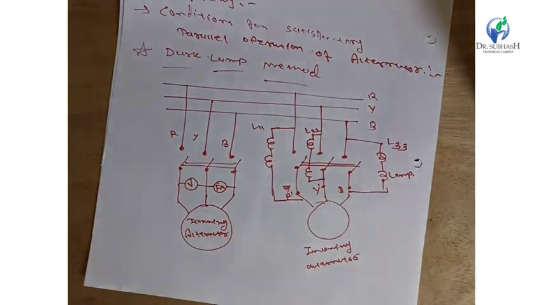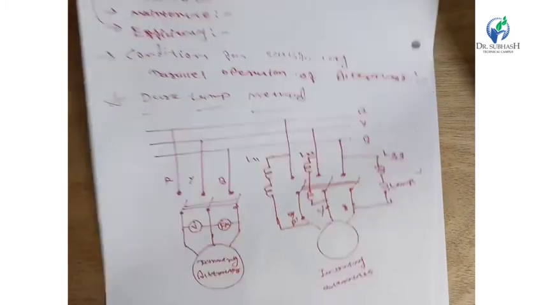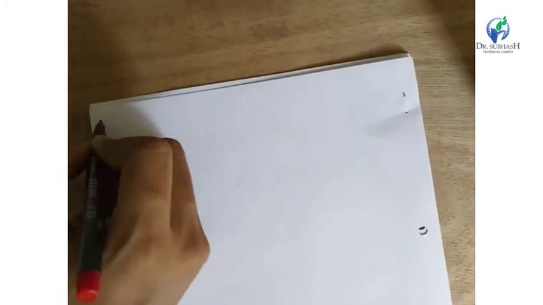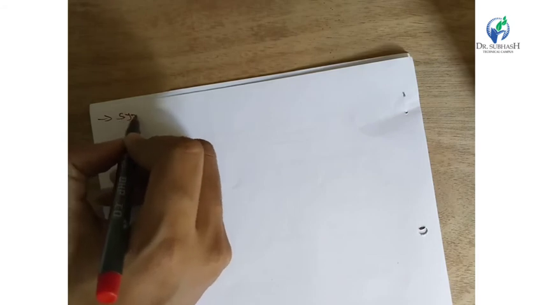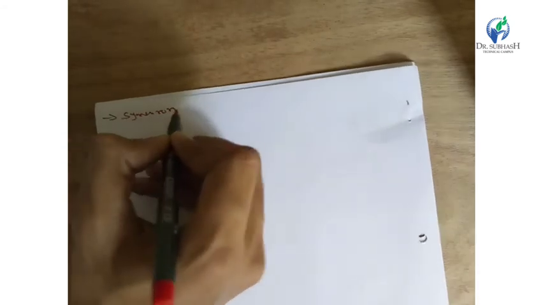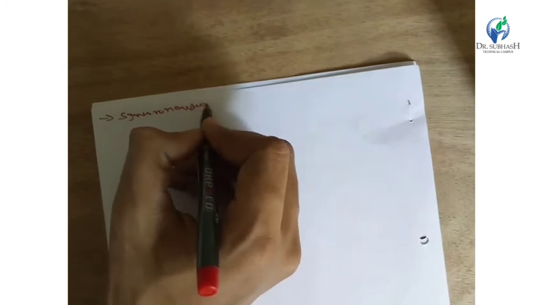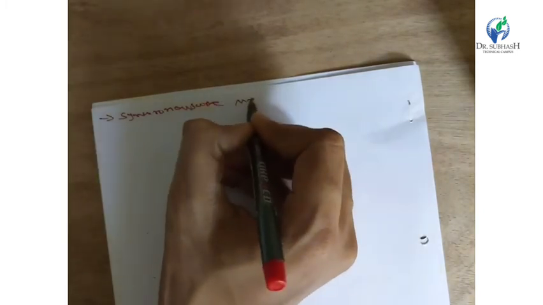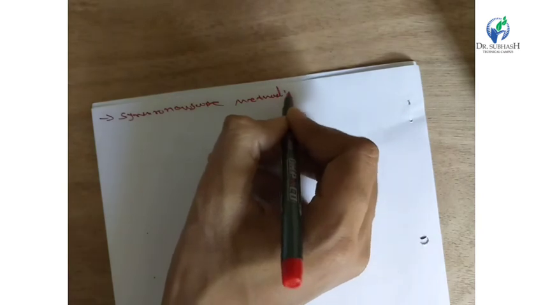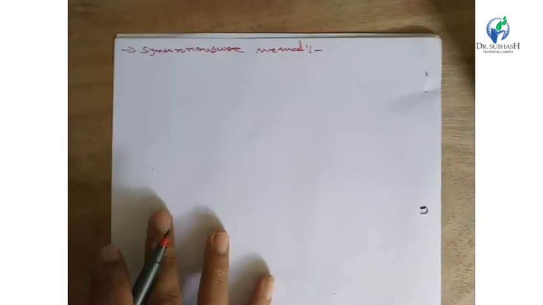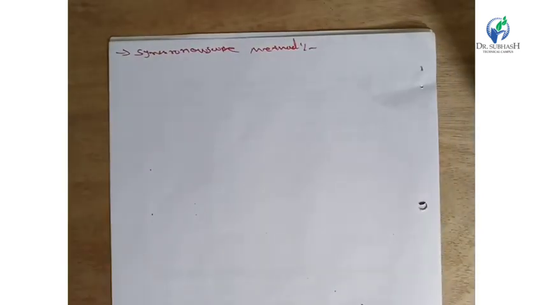Now we discuss the next method, the synchronoscope method. In the previous method, it is difficult to know whether the incoming machine is slower or faster.